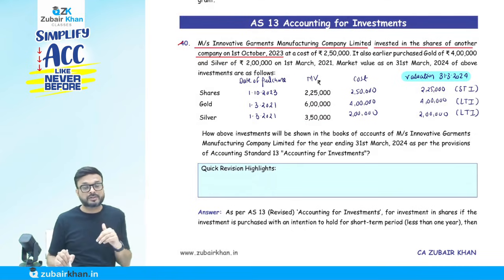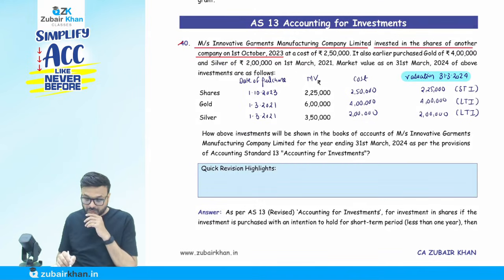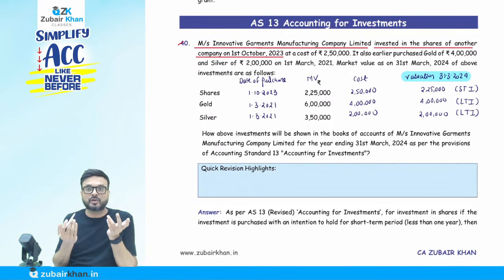Now in case of gold and silver, it's long term only. Why? We purchased the gold on 1st of March 2021 and silver also, and we are doing the valuation on 31st of March 2024. It is more than 1 year. So obviously it is long term only. Long term we will do usually at cost. What is the cost? Cost is 4 lakh here and silver is 2 lakh. So I will write 4 lakh and 2 lakh.